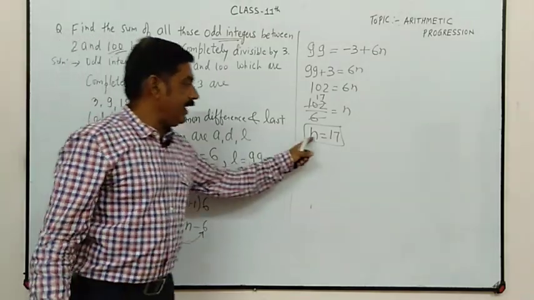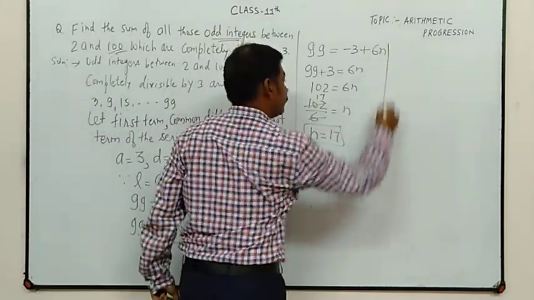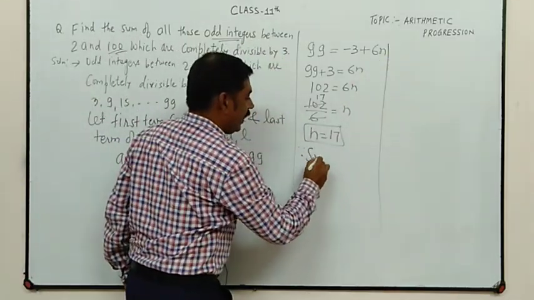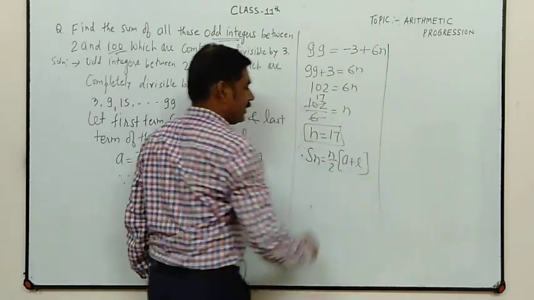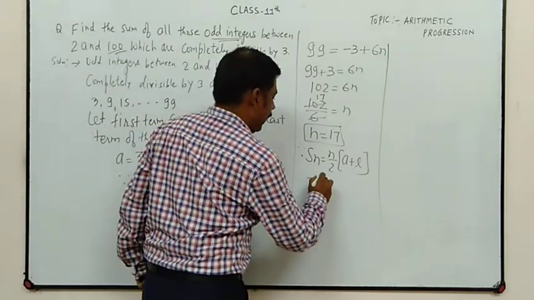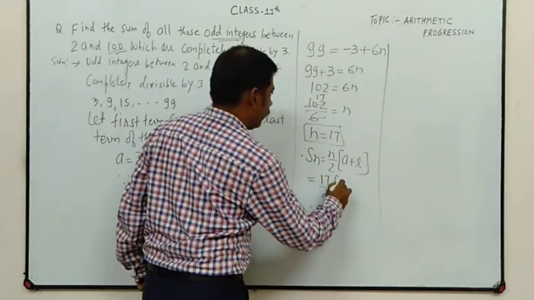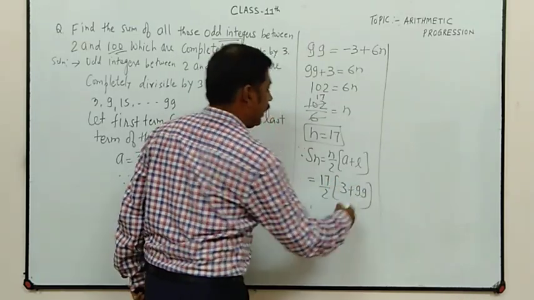Now what we have to find is the sum of 17 terms. Since Sn is equal to n by 2 into (a plus l), n is 17, a is 3 and l is 99.